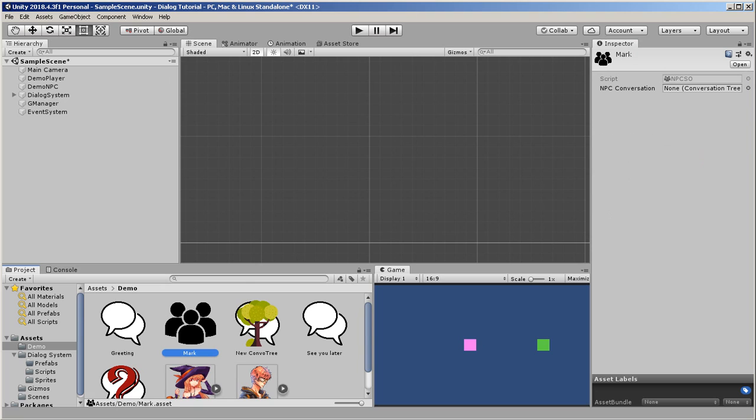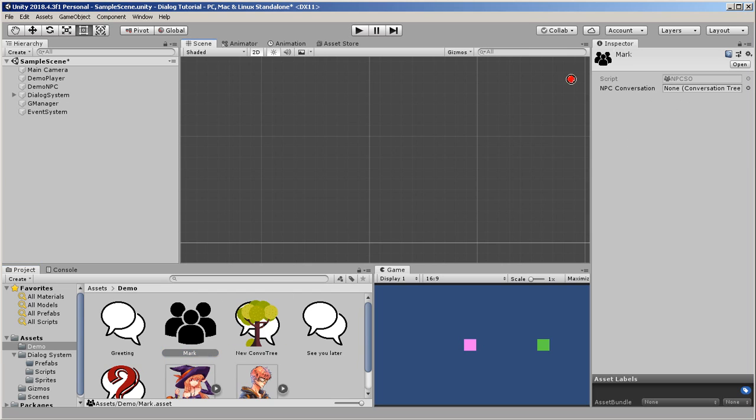Now you can create Mark to be a lot more expressive. Right now we only have a conversation that Mark is going to use. However, you can have a name, a sprite, an animation controller. There's so many things you can add to Mark. He can have health if you want to be able to battle Mark after you've talked to him. There's so many things you can do with that. But Mark only currently needs conversation.